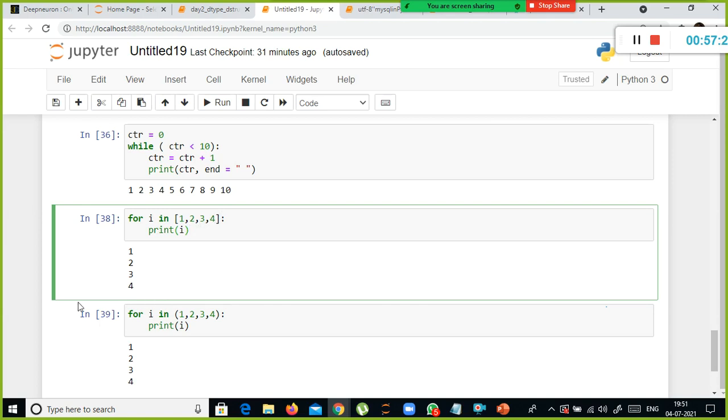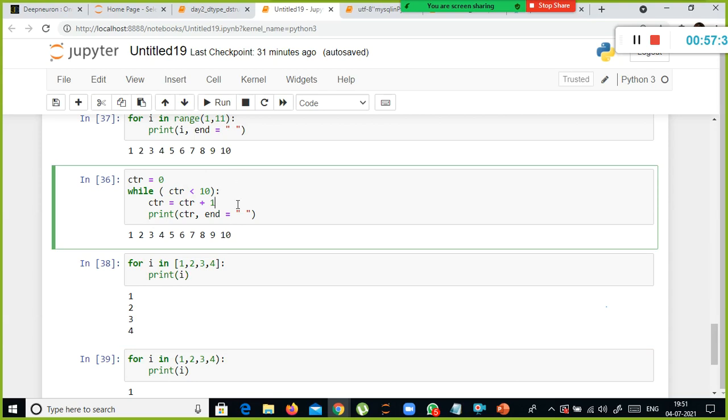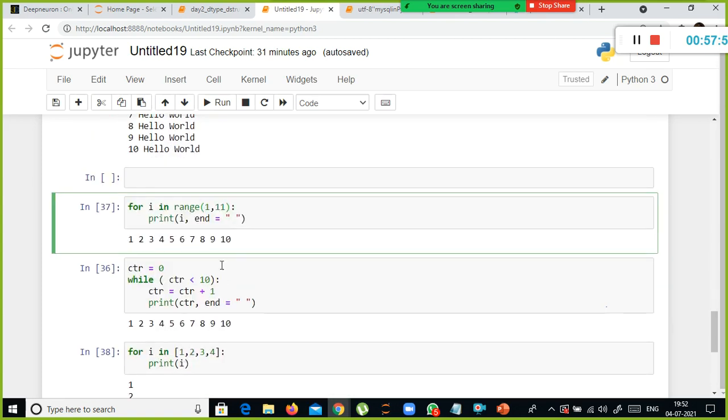Got it? So this is how you need to use both for and while loop. Now you understood when we are supposed to use for and when. So there is no preset condition. You can use either for loop or while loop. But in the case of while loop, based on the condition, you are executing all the things. Whereas here you should be knowing the total number of iterations well in advance. That is one drawback. But another advantage with for loop is, you don't have to initialize the counter value, and